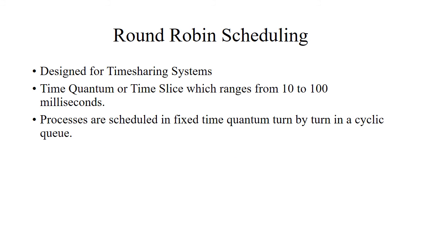Next is round robin scheduling. Round robin scheduling is designed for time sharing systems. Here we are considering a factor called time quantum or time slice, which ranges from 10 to 100 milliseconds. Every process has to undergo this time slice turn by turn in a cyclic queue.